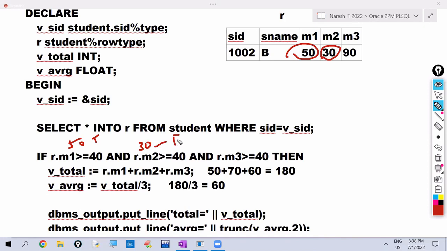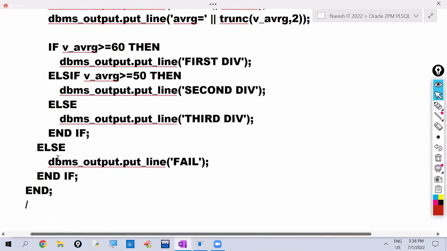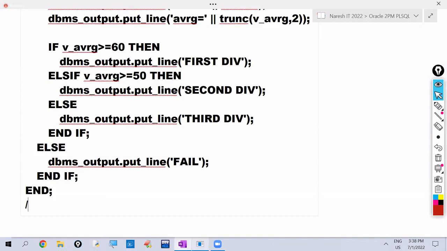False. So in case of AND, all should be true. If one condition is false, it will not check the remaining conditions. Directly it comes to the else part, because the outer if has an else. So it goes to the else part now. So this is the else part of the outer if. What does it print? Fail. So like this we can use nested if.